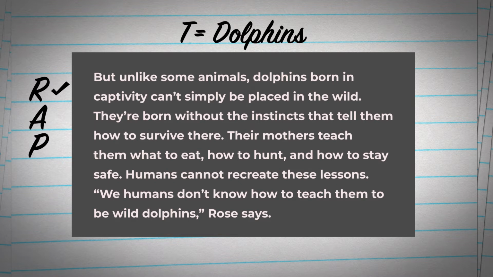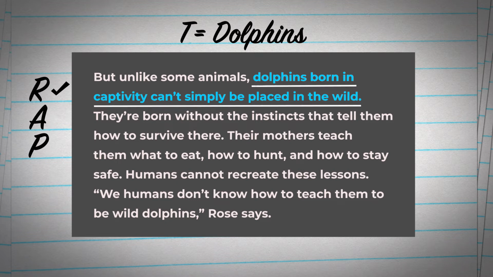What is the main idea? What does it tell me about the topic? Well, I see right there in the very first sentence that dolphins born in captivity can't simply be placed in the wild. And the rest of the paragraph gives details about this sentence. I can assume that this is the main idea. So I'm going to underline that and put an MI beside it.